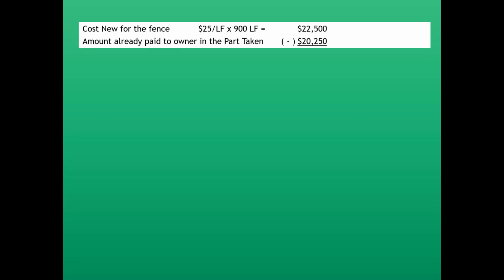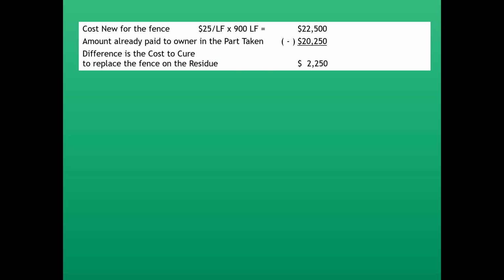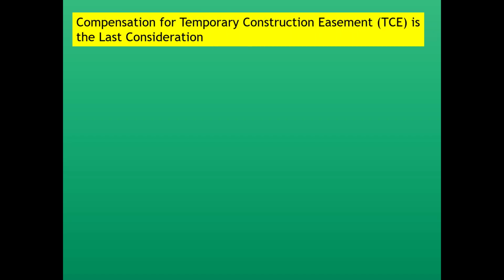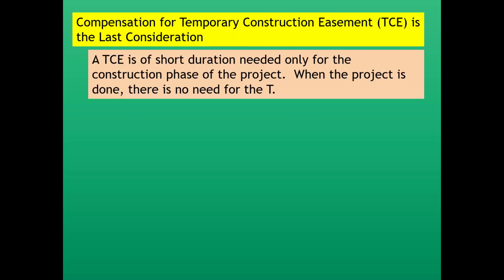In the part taken, we paid $20,250. And so that difference is $2,250, which will give the owner all of the $22,500 to reinstall the fence on the residue property as the cost of cure.